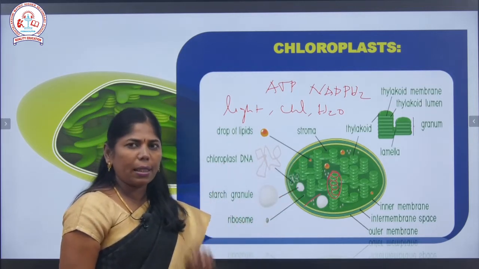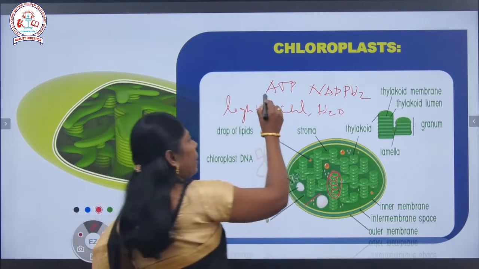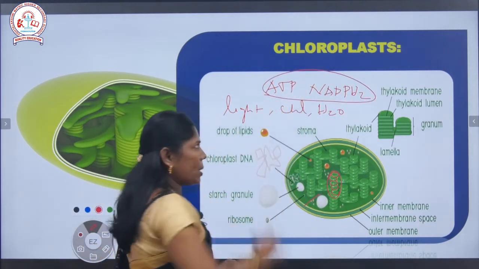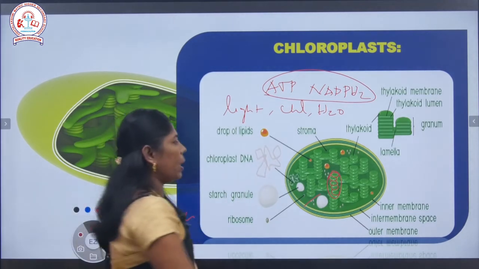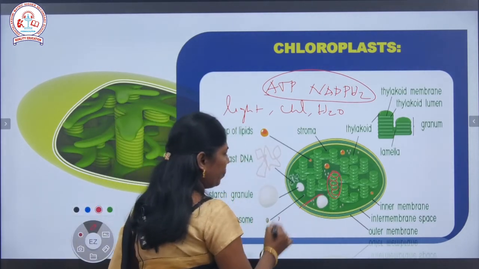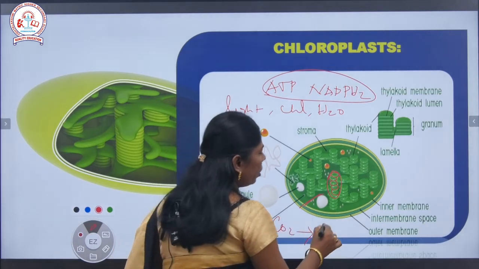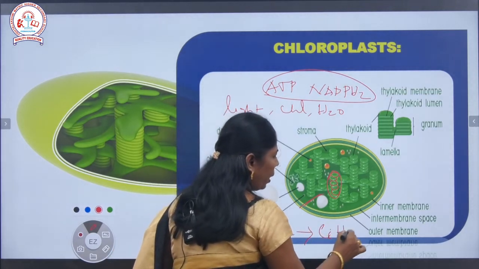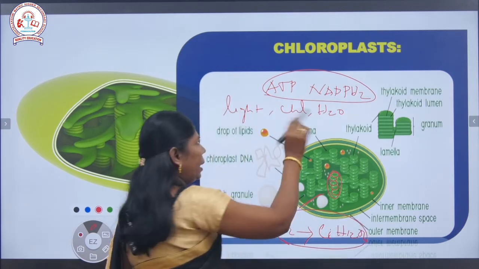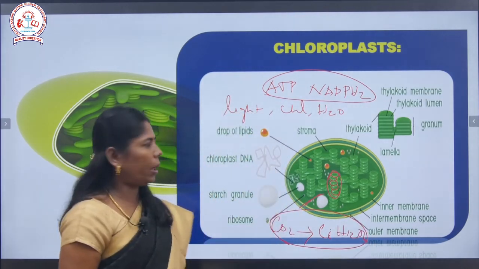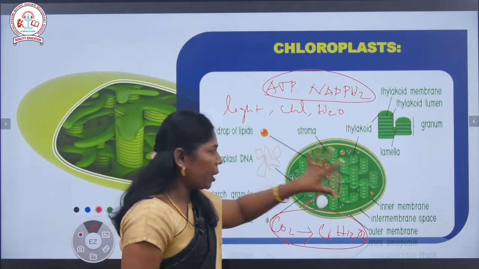As a result of light reactions, the ATP and NADPH2 molecules are produced. That is used for the reduction purpose. Where does the reduction take place? It takes place in the stroma. The CO2 is reduced into carbohydrates, C6H12O6. This is an enzymatic reaction. This is totally depending upon the light. Both of them take place in the chloroplast.